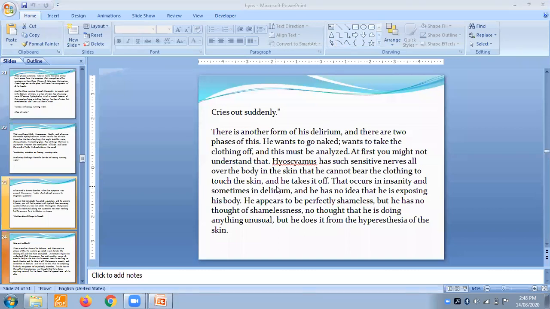Whenever we are going to talk about this type of symptoms, the first remedy which you are going to think about is Hyoscyamus. Okay, so Hyoscyamus has that shamelessness, but a person not having that shamelessness. We'll move further.